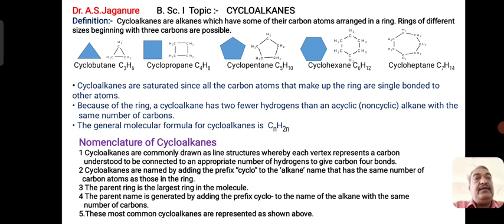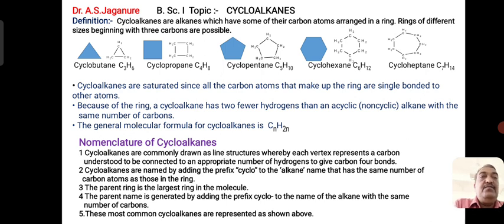Cycloalkanes are the alkanes which have some of their carbon atoms arranged in a ring system of different size, with a minimum of 3 carbons in a chain system. For example, you can see cyclobutane. Cyclobutane is having formula C3H6. So in cyclobutane, all the 3 carbon atoms, CH2, CH2, CH2, appear like a triangle, and the bond angle here is 60 degree in between the 2 carbon atoms.